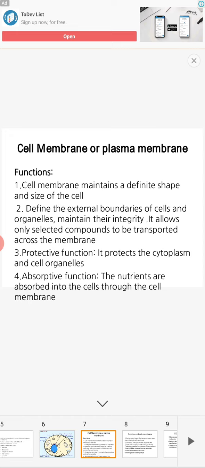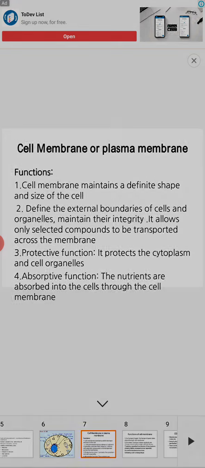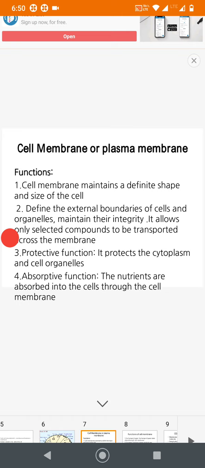It gives shape and size, external boundaries of cells and organelles, and it maintains the integrity. It is also selectively permeable, it protects the internal organelles including cytoplasm, and the nutrients are absorbed in and out of the cell through the cell membrane.